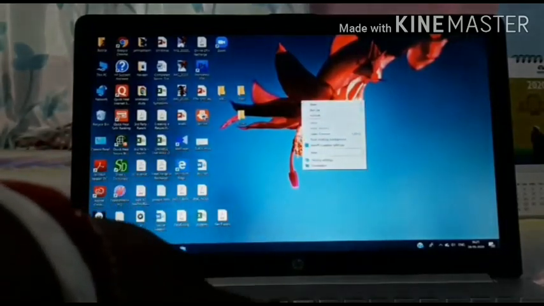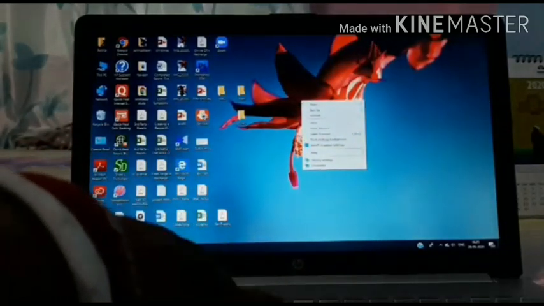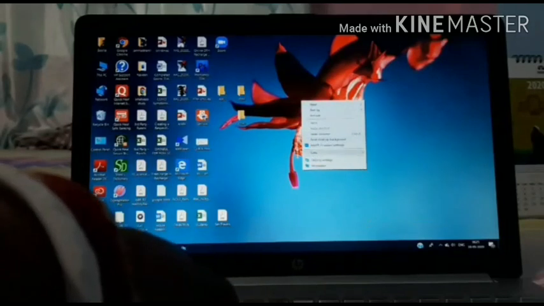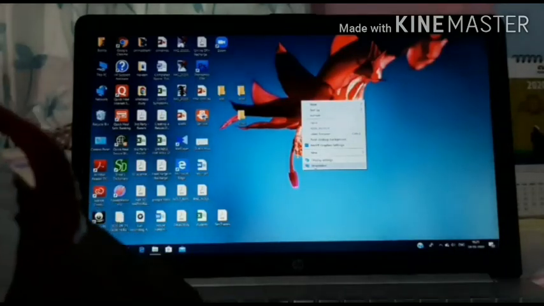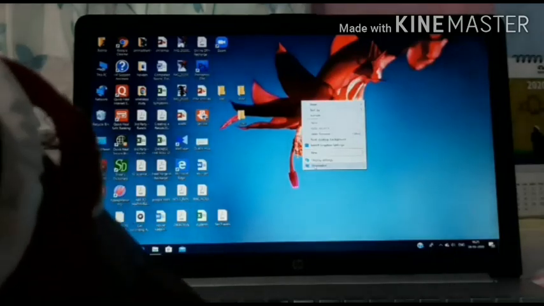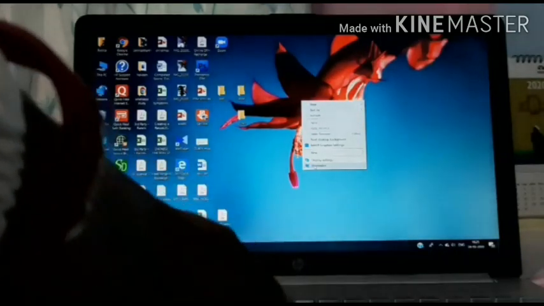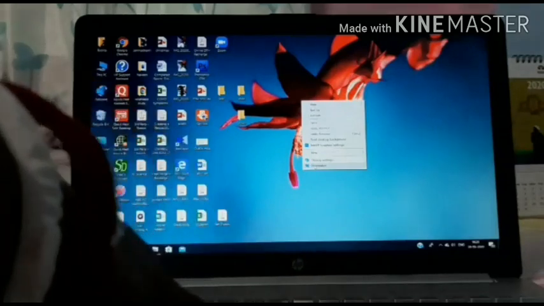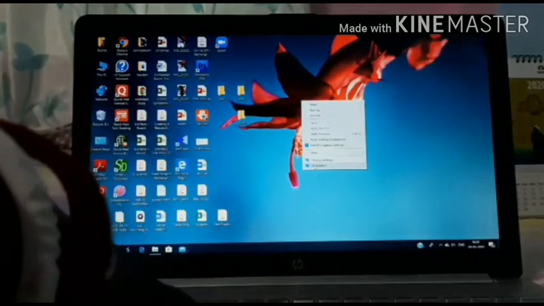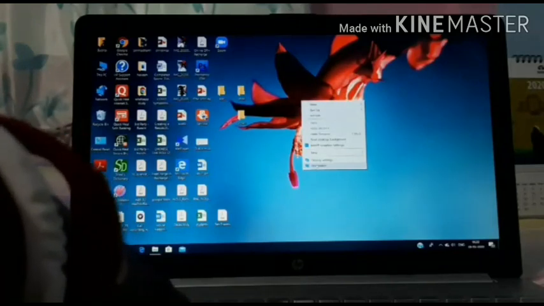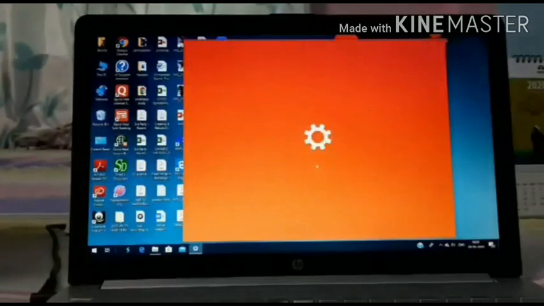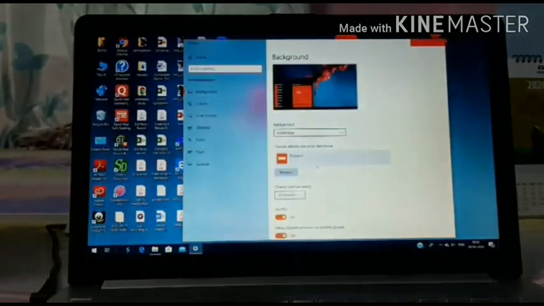Whenever we right click on the desktop, what will happen? You will get the Personalize option. How do we add a screensaver to our screen when it sits idle for a long time? We have to give it screensaver videos or moving pictures, some patterns. For that, right click on the desktop, then go for the Personalize option.